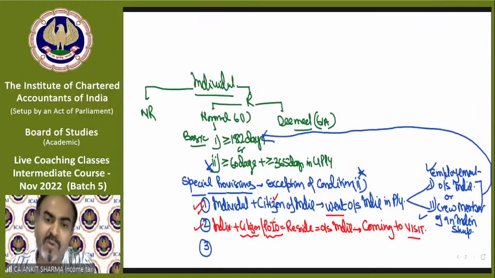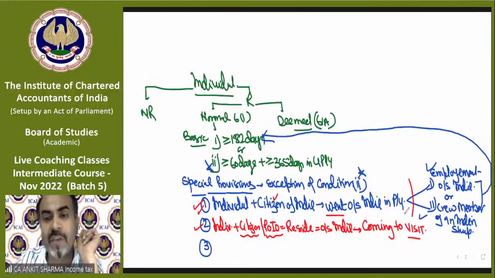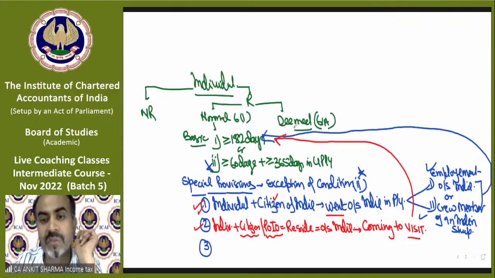But this benefit is for both, whether you are a citizen or a PIO. If an individual who is a citizen of India or person of Indian origin and resides outside India permanently is now coming to India for a visit only, then we will treat him as a resident only if he fulfills the first condition. Condition number 2 is again not applicable to him or her.